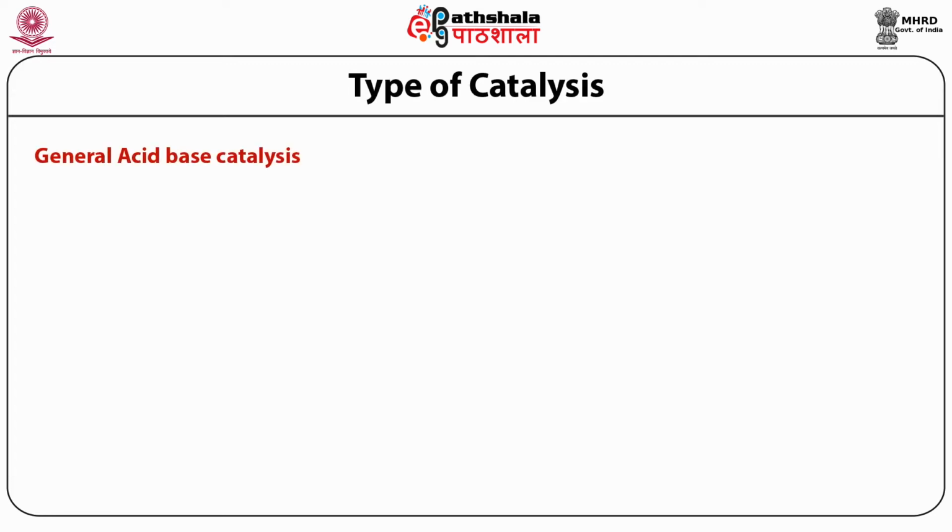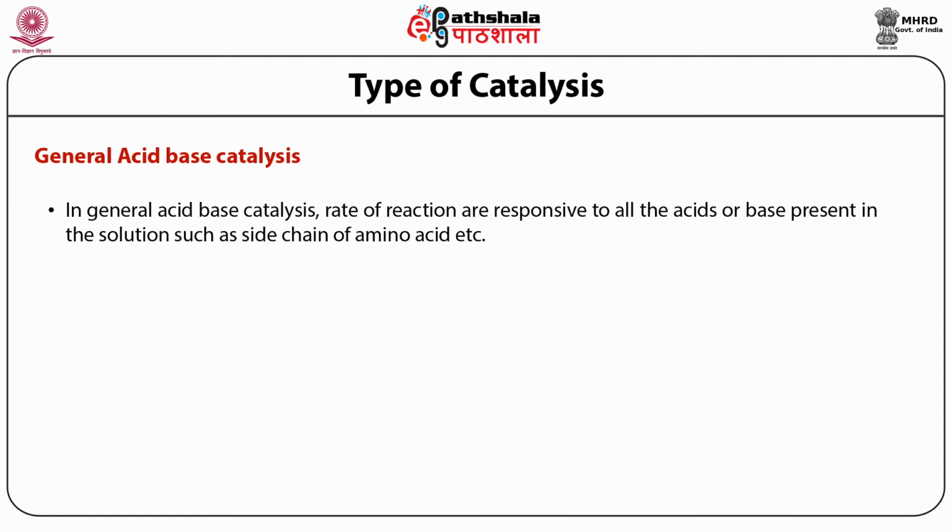General acid base catalysis is the second type of acid base catalysis, where the rate of reaction is responsive to all the acids and bases present in the solution. When we say solution, we are talking about the active site side chains and water or any other component present in the active site. During general acid base catalysis, that's why it is called general, because everything is involved.